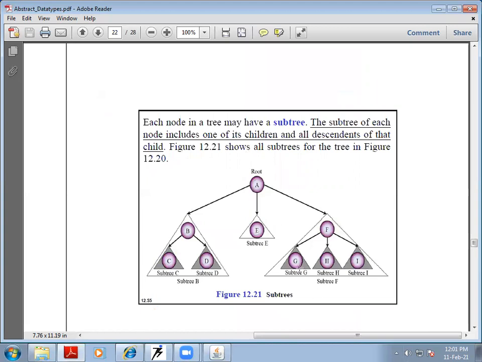Okay. So each node in a tree can be a subtree. The subtree can include one of the children and all the descendants of the child. For example, A is a root and E is a subtree. Then B is also a subtree. In B, there are two more branches, like subtree C and subtree D, and so on in the right side here also.